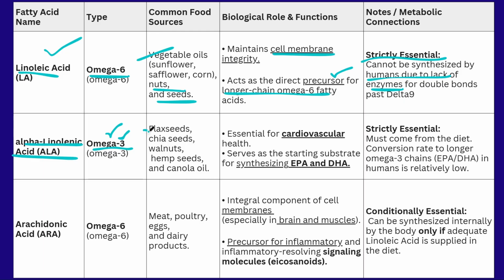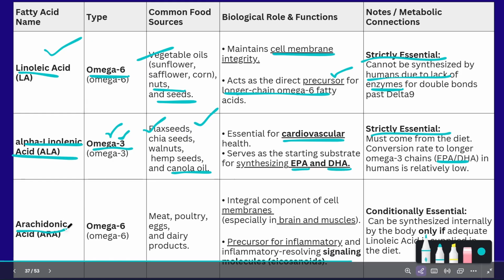Most of the seeds and also canola oil contain this essential fatty acid. It is helpful for health and maintaining the cardiovascular functions. It is helpful for the synthesis of EPA and DHA. These are important components which are included under the examples of omega 3 fatty acid. We will discuss them in the further concepts. This is also strictly essential to the body, as our body cannot produce EPA and DHA. So with the help of the diet we have to take this alpha linolenic acid.